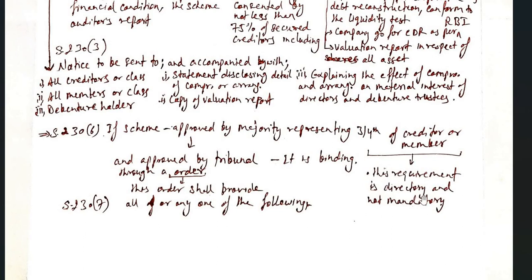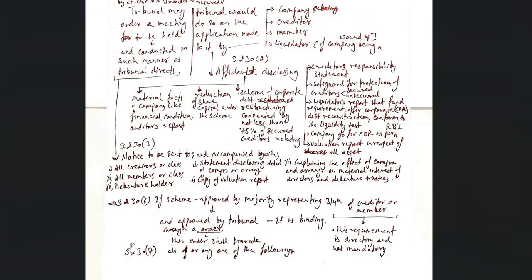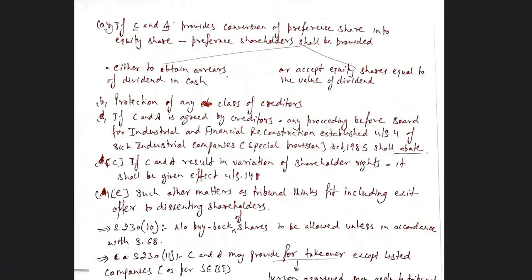Now, this requirement is directory and not mandatory, meaning, for example, all of these members have not agreed. Few of them have agreed and the tribunal finds it to be relevant, then the tribunal may release the order and it will be binding. So the order shall provide all or any of these points, A, B, C, D, E.